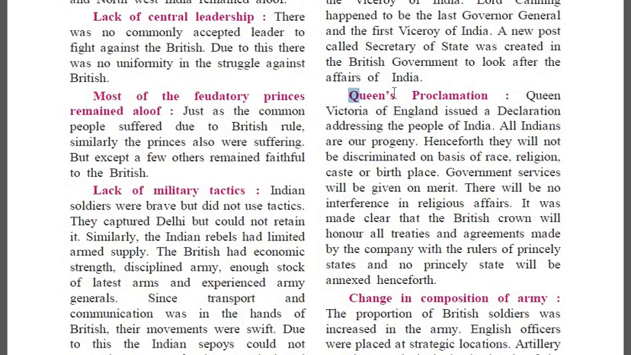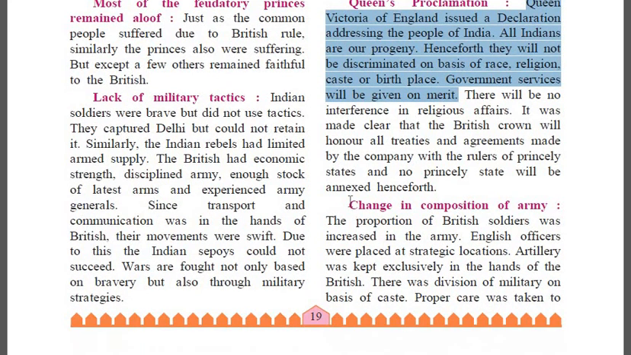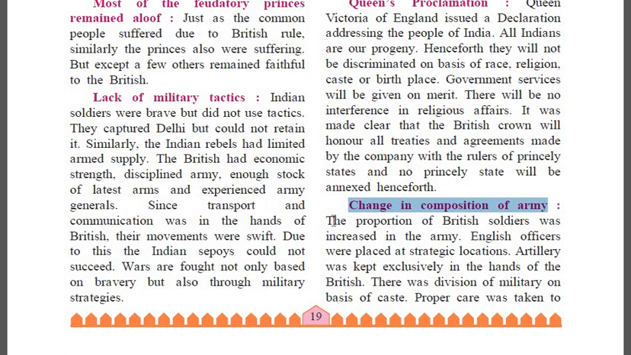Point number 2, Queen's Proclamation. Under this heading you will write from Queen Victoria till merit. This will be point 2. Point number 3, change in composition of army. Under this you will write from the proportion of British soldiers till hands of the British. Only 3 points for this answer.